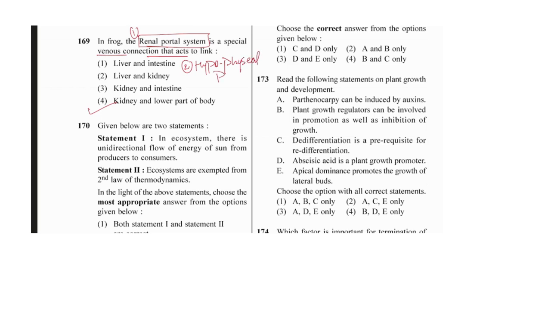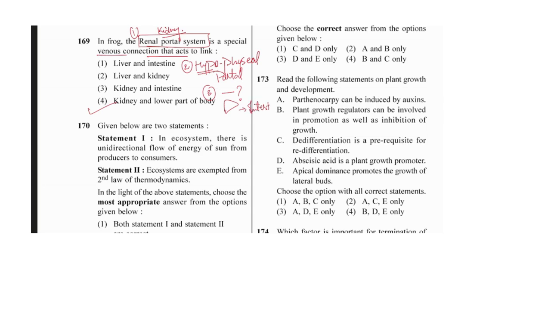Hypophyseal portal system, and one more, which you have to send me the name of, the system which is present in humans also. In the hypophyseal portal system, it is between the hypothalamus and the pituitary. The renal portal system is between the kidney and the lower part. One more is related to the liver and the intestine.